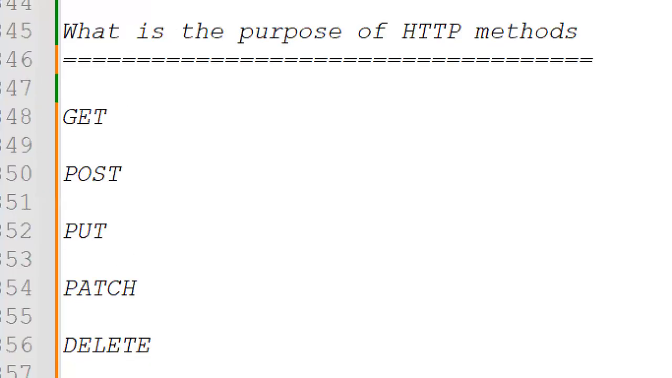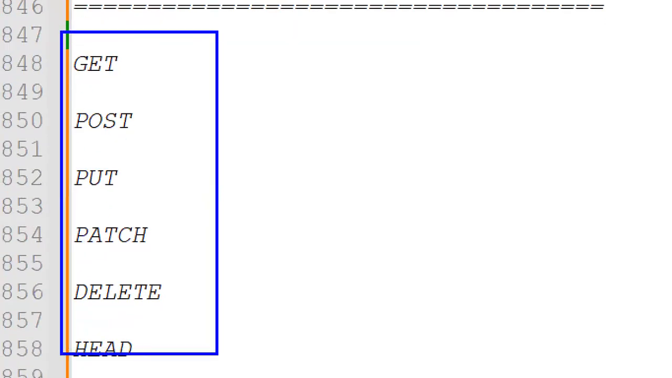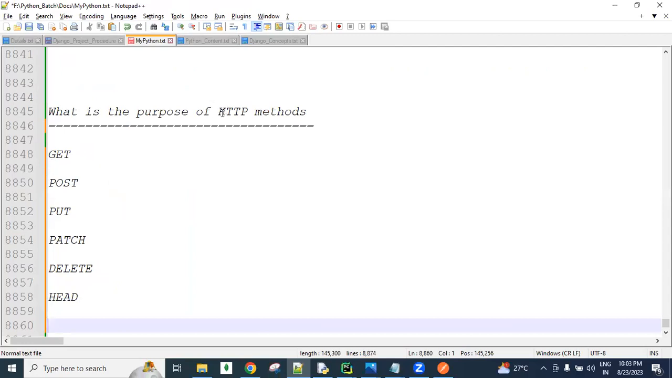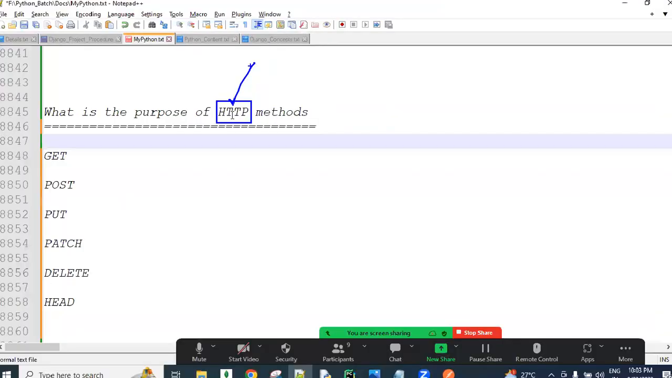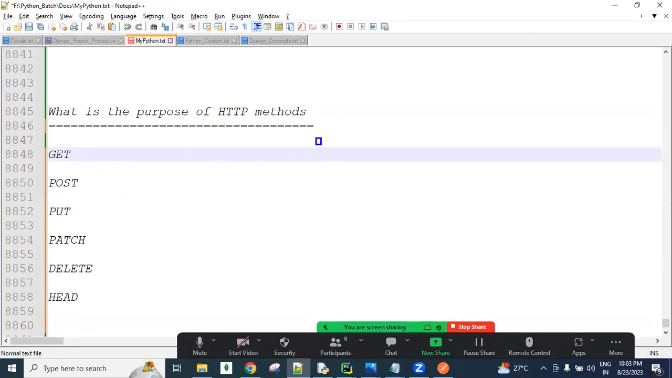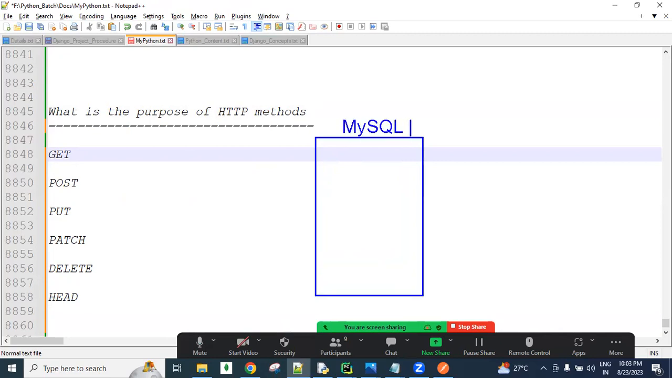First of all, these methods are very important to know. All of these are called HTTP methods. HTTP stands for Hypertext Transfer Protocol. Say I have one database here, for example MySQL or MongoDB, whatever you want, and a lot of records are there. I want to get all these records.